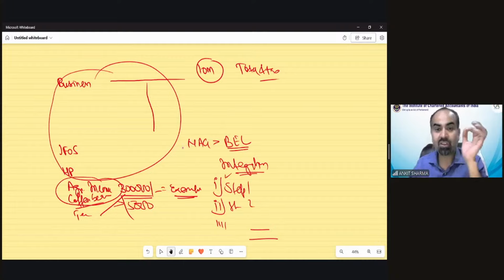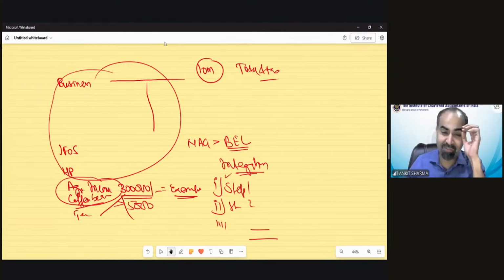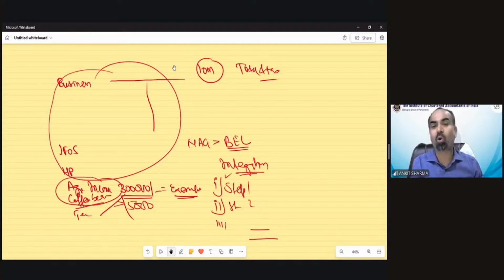So the integration concept is very, very important for the purpose of examination. If I were an examiner, I would definitely give this information, agricultural income 3 lakh rupees, because that will change the whole scenario of the solution. Only that student would be able to solve that kind of question who is very attentive, not only in the solution process but also in reading the problem.